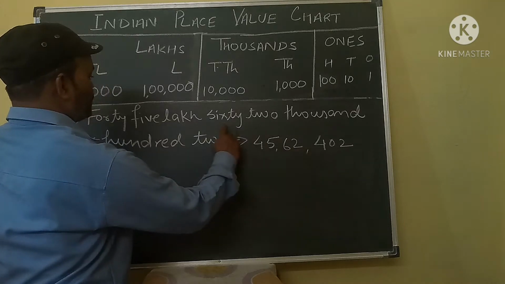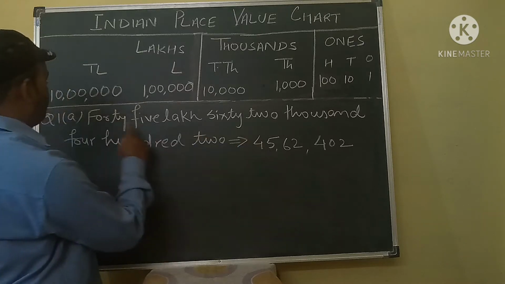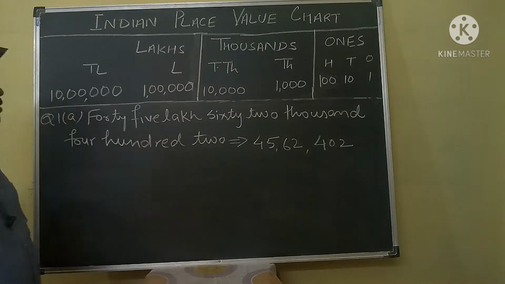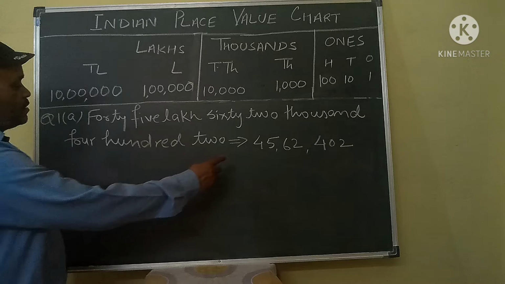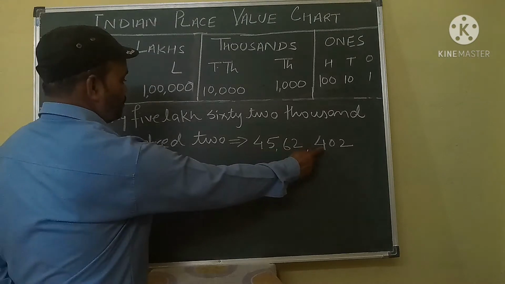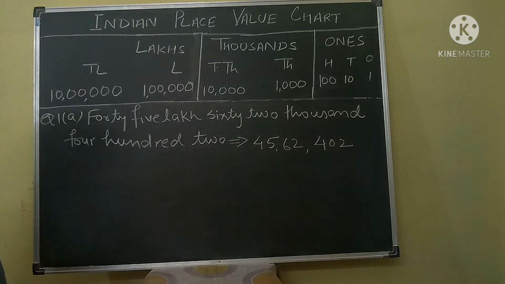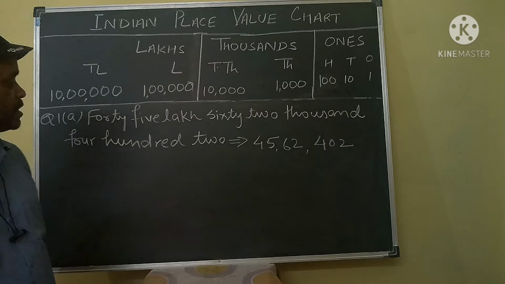This is 62, 62,000. Lakh, 10 lakh. 45 lakh. So your answer is 45 lakh 62,402. Okay, this is the required answer for your required question.